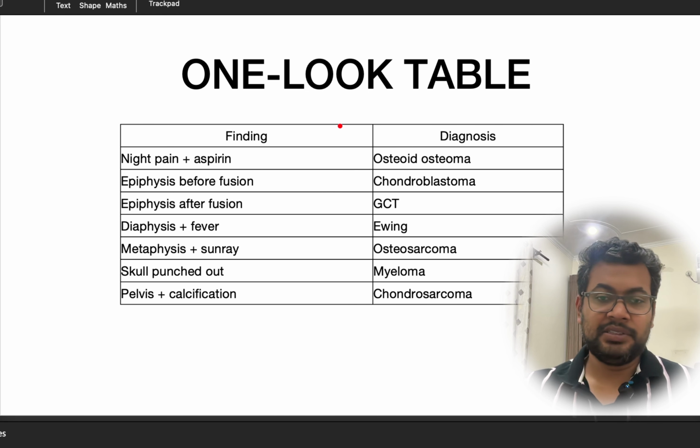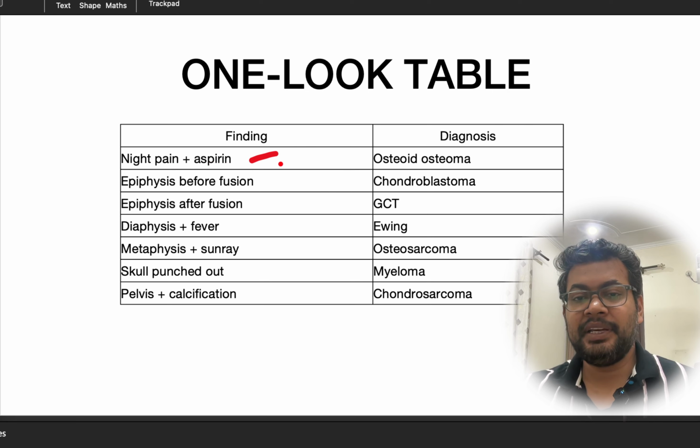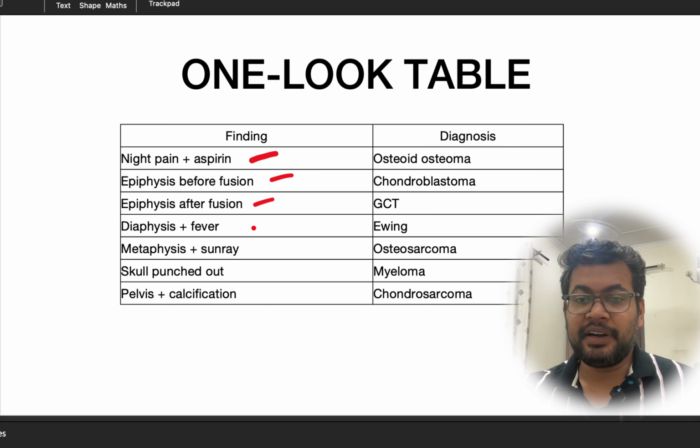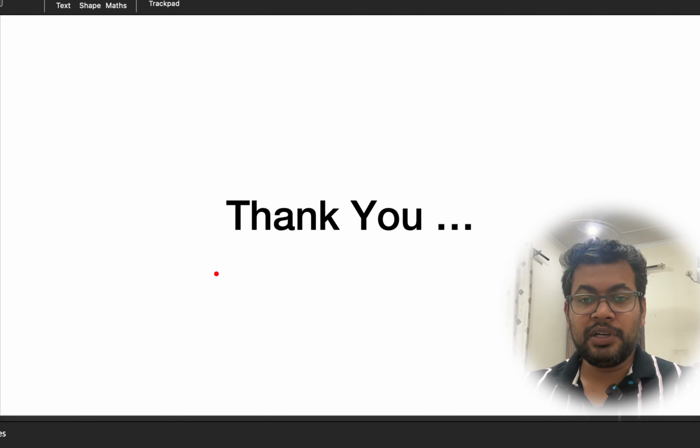So let's just revise it. Night pain plus aspirin is osteoid osteoma. Epiphysis before fusion, chondroblastoma. Epiphysis after fusion, GCT. Diaphyseal plus fever, Ewing sarcoma. Metaphyseal plus sunray, osteosarcoma. Skull punched out, myeloma. Pelvis plus calcification, chondrosarcoma. So this was about the bone tumors.